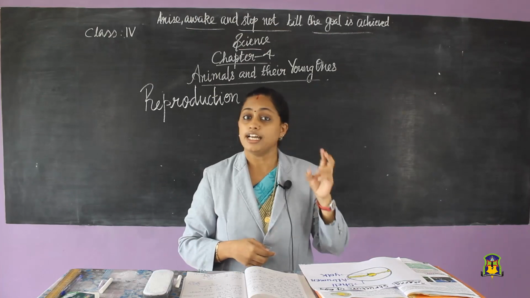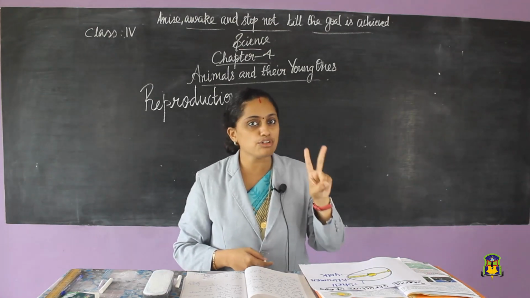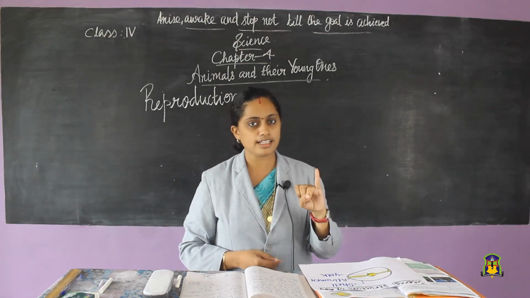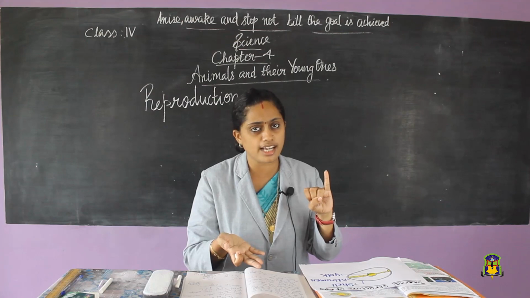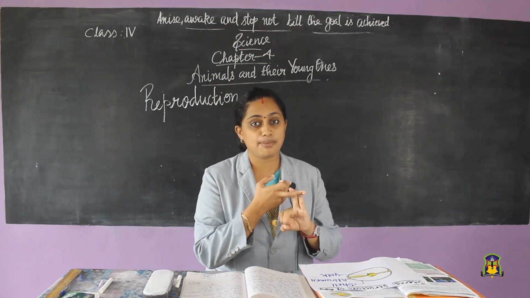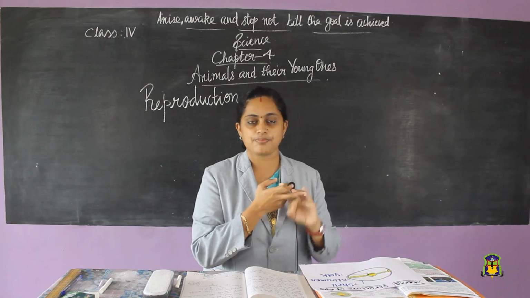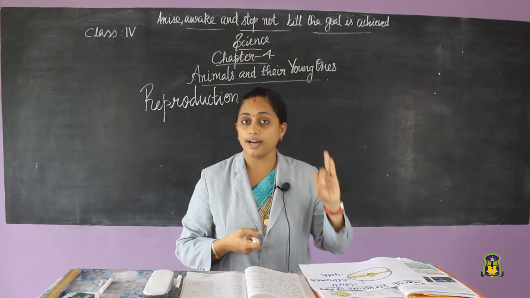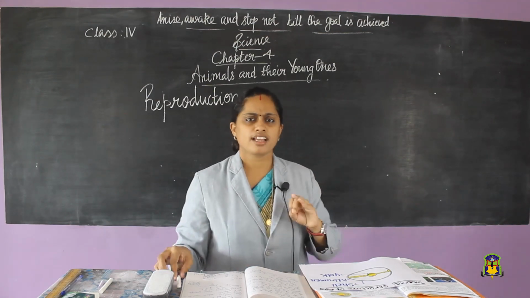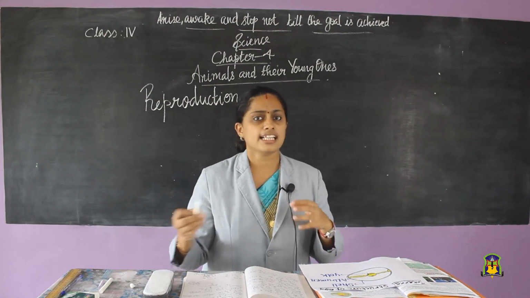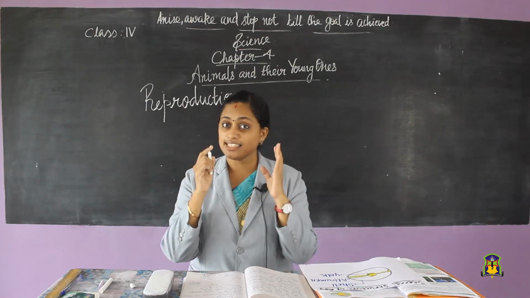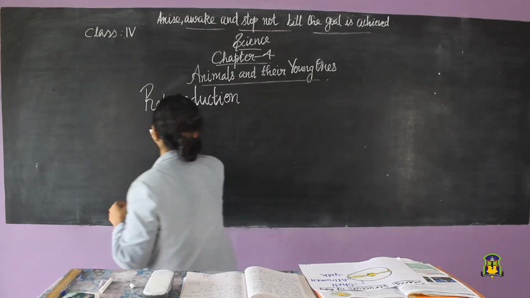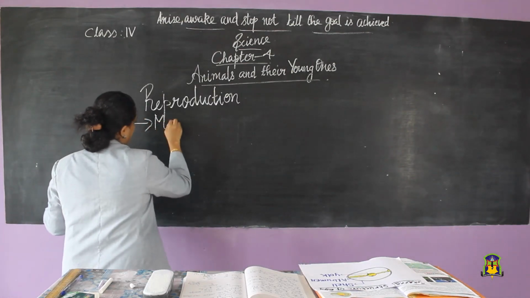Then we said that reproduction normally happens by two methods. Which are the two methods? First one, by directly giving birth to young ones. Second one, by laying eggs. After that we saw which are the animals that give birth to young ones. It is in that time we saw a new term. What was that? Mammals.